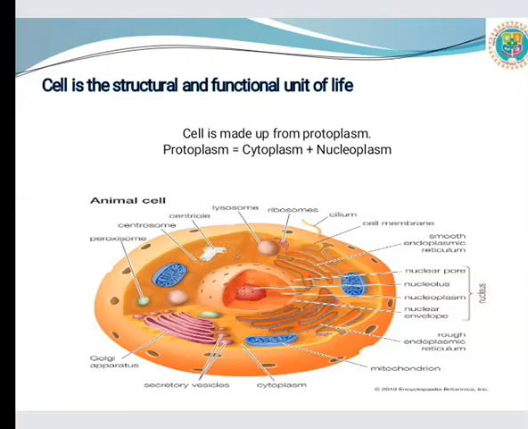Protoplasm is covered by a layer that is known as the cytoplasmic membrane. The nucleus is also present in the cell. The protoplasm present inside the nucleus is called nucleoplasm, and the protoplasm present inside the cell but outside the nucleus is called cytoplasm. Means protoplasm is equal to cytoplasm plus nucleoplasm.